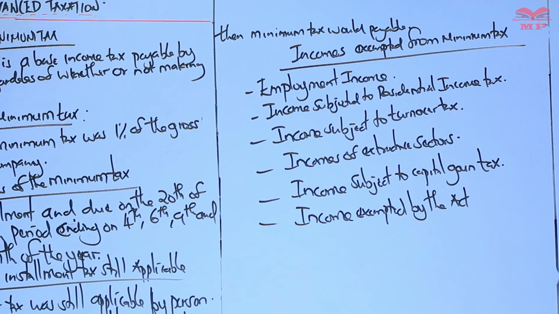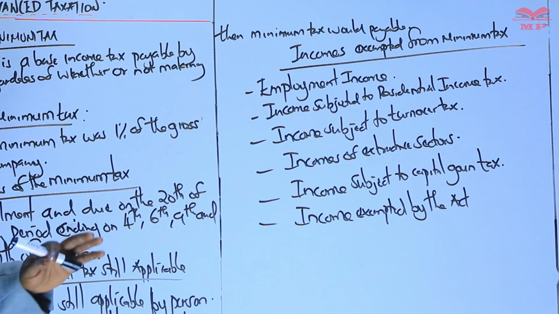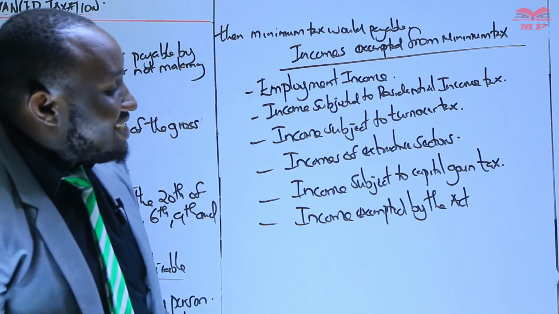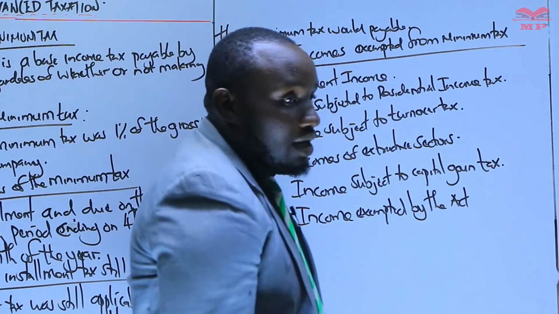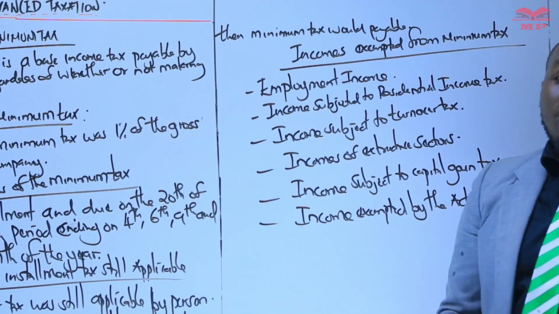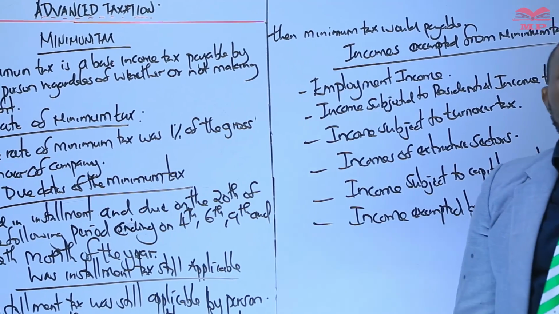Whether it made sense, was it equitable to tax a company that is actually going down? So this was meant to be, but it was not fully implemented. That is essentially the minimum tax.